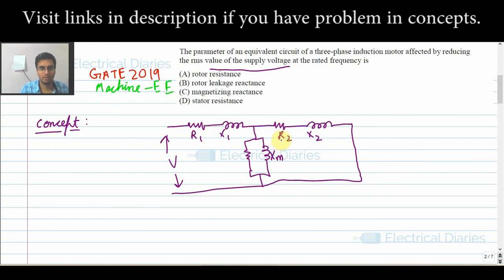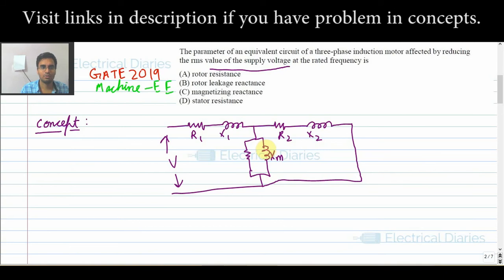But if you have to mark the answer in the exam and you think a little bit logically, one thing you can see is why we are taking this magnetizing reactance in this equivalent circuit. This magnetizing reactance represents the flux in the system.